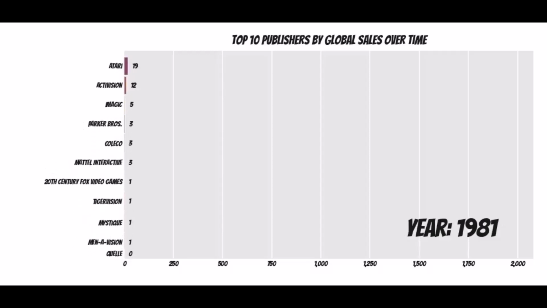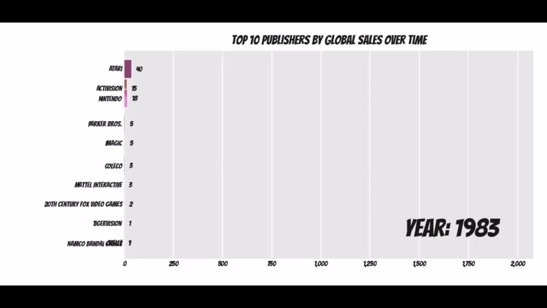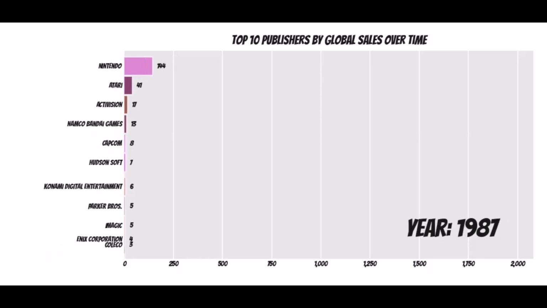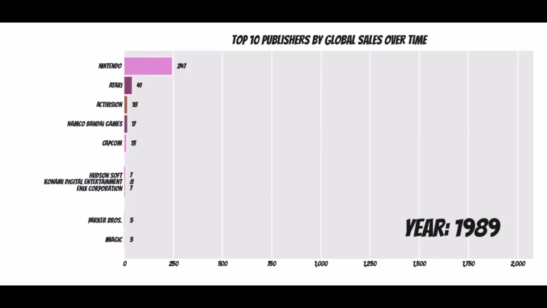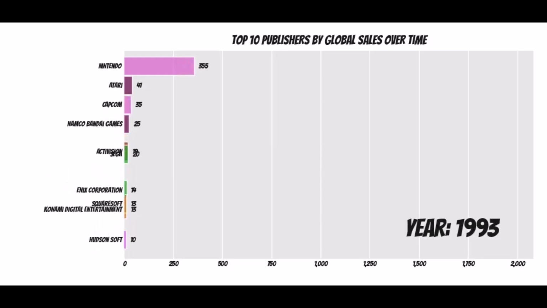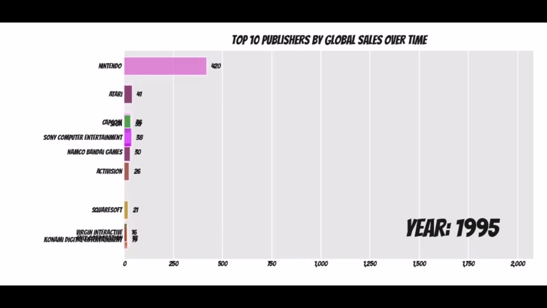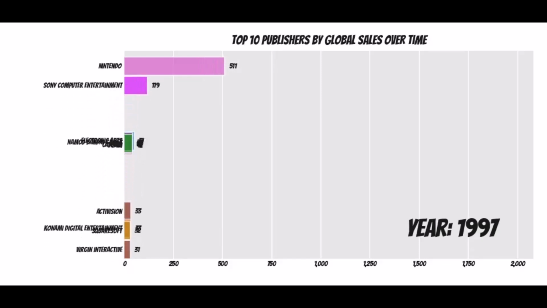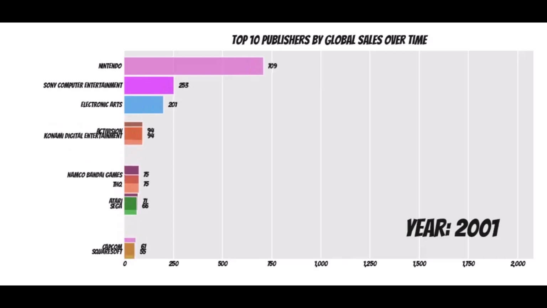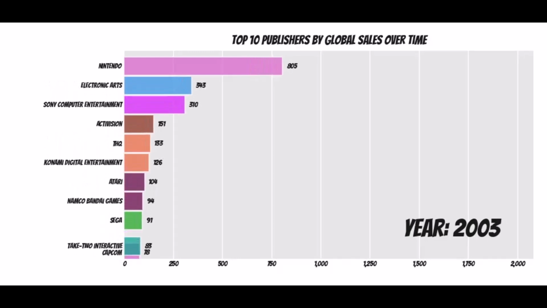Okay guys, check this out. Early 80s, Atari is just killing it with the video game sales, and then Nintendo kind of takes over by 1987, 88, 89, and they just start going crazy, and we can see that they dominate the 1990s as well. But Sony Computer Entertainment is starting to put out a lot of cool games around that time, and Electronic Arts in the early 2000s just taking off like crazy.